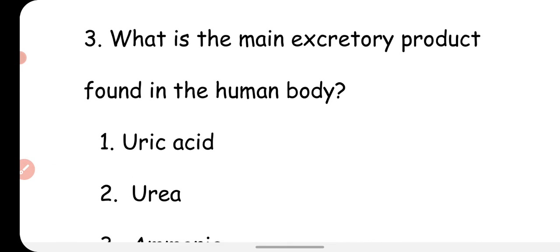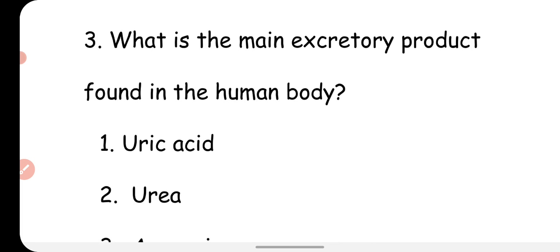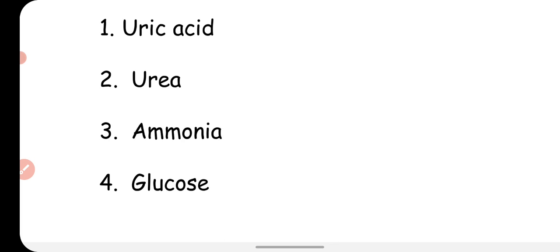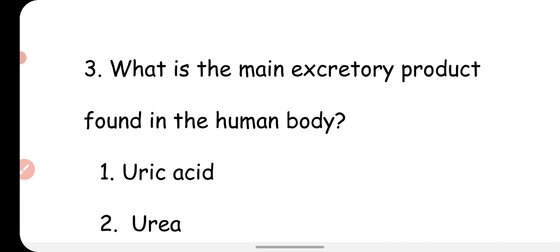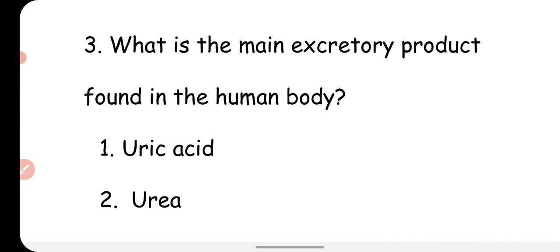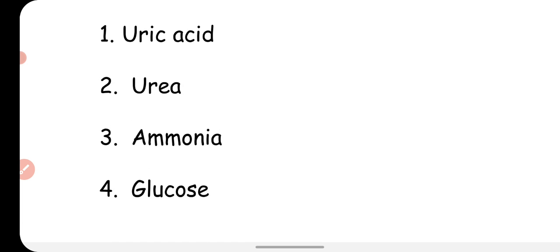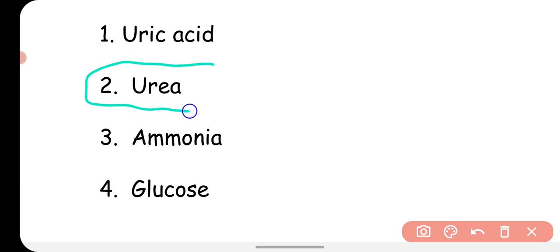What is the main excretory product found in the human body? You have to tell the name of the excretory product present in the human body. The first one is uric acid, second is urea, third is ammonia, and fourth is glucose. So you know that the main excretory product present in the human body is urea.